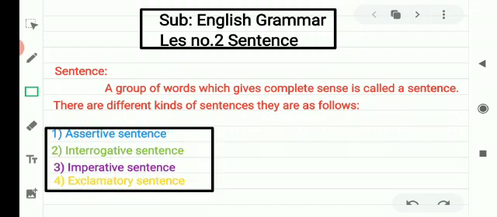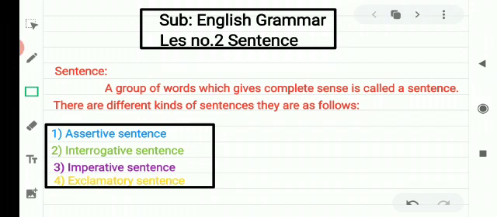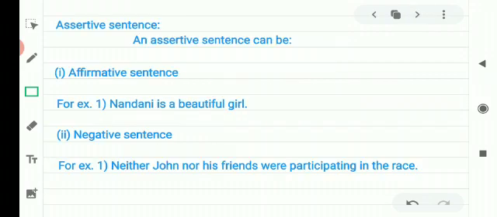The first one is assertive sentence. Second one, interrogative sentence. Third one, imperative sentence. And fourth one, exclamatory sentence. These are four types of sentences. In this first type, assertive sentence. What is an assertive sentence? Assertive means assertion. When there is an assertion in this sentence.